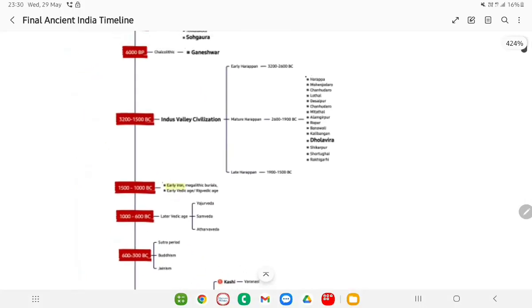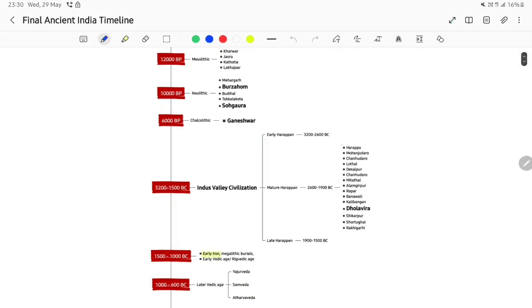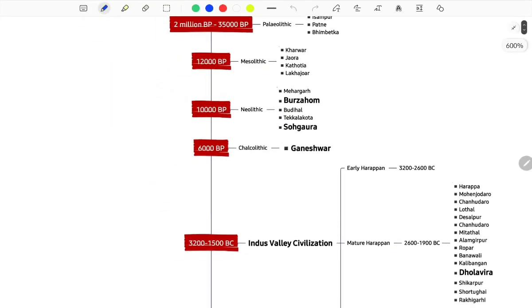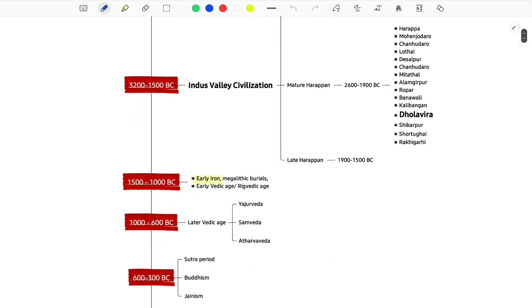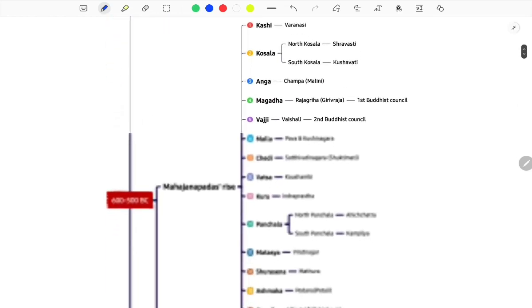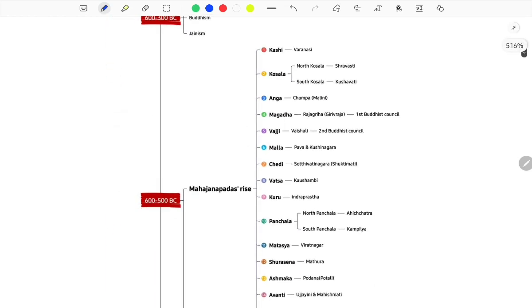Okay, so this is the timeline. Fine. I already marked up the important things. So you have the use of early Aryan, the Aryan age or the use of iron, happening around 1500 to 1000 BC. These are all things you should remember, at least this much.